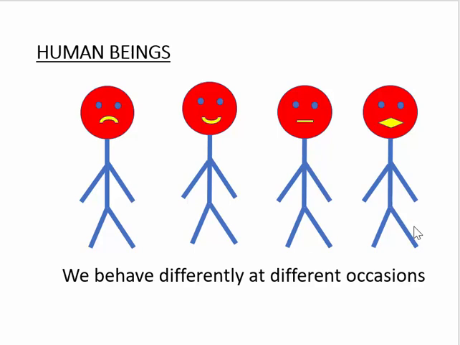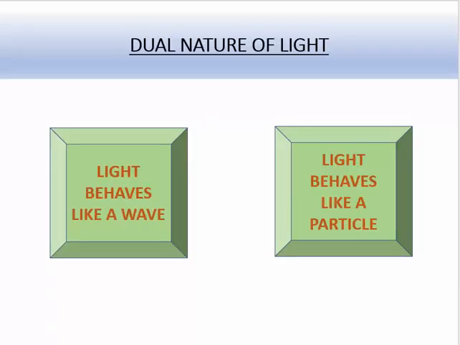So they may behave differently in different situations. Now similar to this condition only, light also behaves like that. Light sometimes behaves like a wave. It may also behave like a particle.